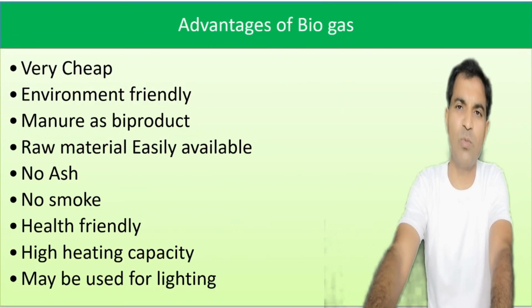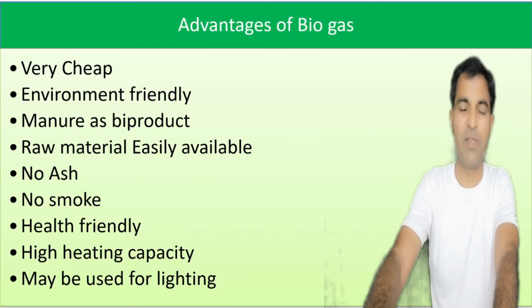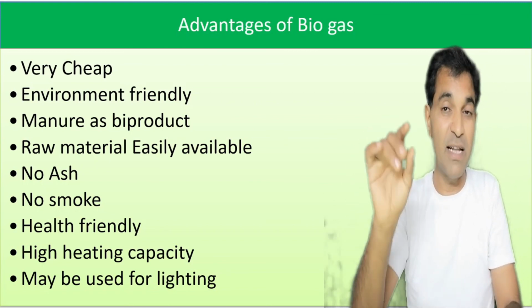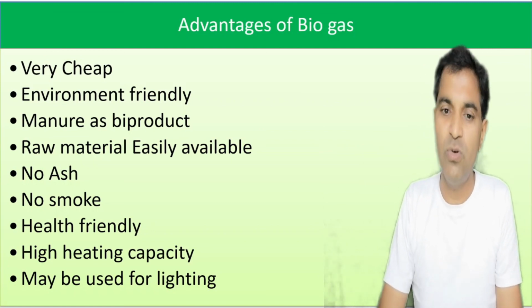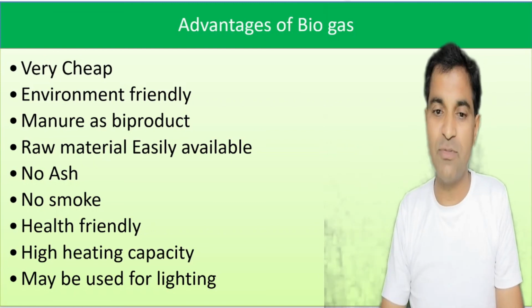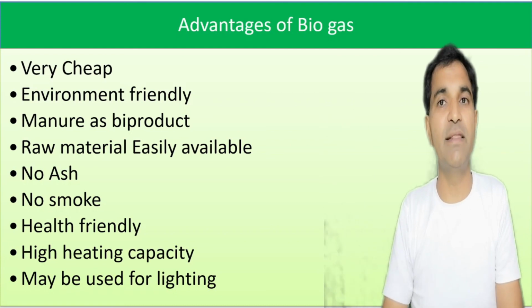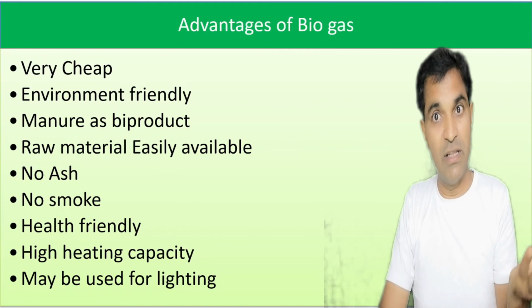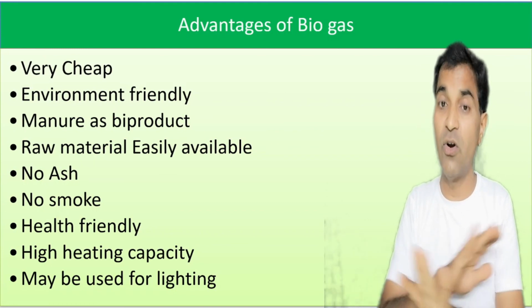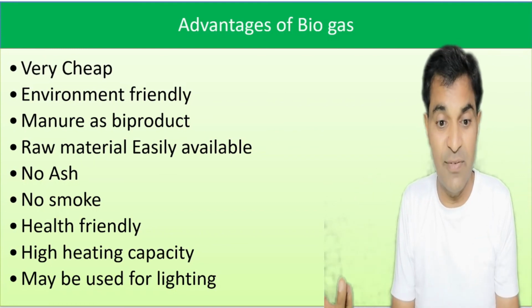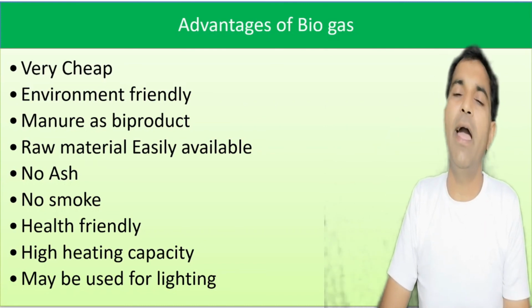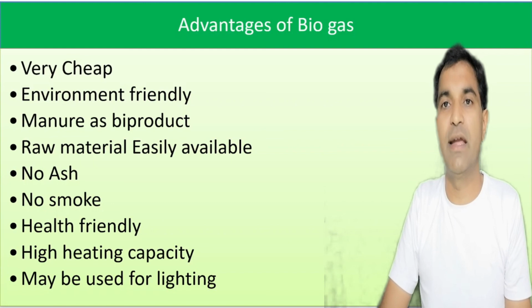Now what are the advantages of biogas? It's very cheap. It's very environment friendly. It doesn't pose any problem or hazard to the environment. Its manure is used for the farm. So it is a byproduct, but it is used directly in the farm as fertilizer. Raw material is easily available, particularly in the villages. No ash, no smoke, so it's quite health friendly. Its heating capacity is quite high, and it may sometimes be used for lighting.